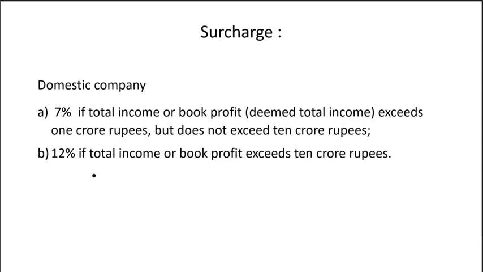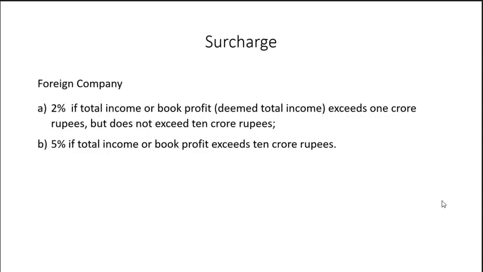For the assessment year 2020-21, in case of a domestic company, the surcharge is 7% if the total income or book profit, deemed total income, exceeds 1 crore rupees but does not exceed 10 crore rupees. It is 12% if the total income or book profit exceeds 10 crore rupees.